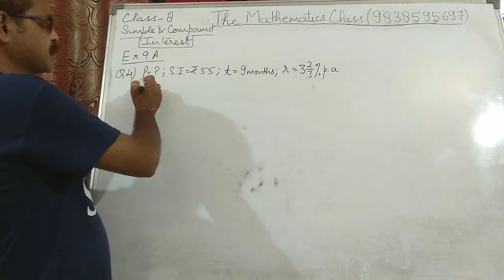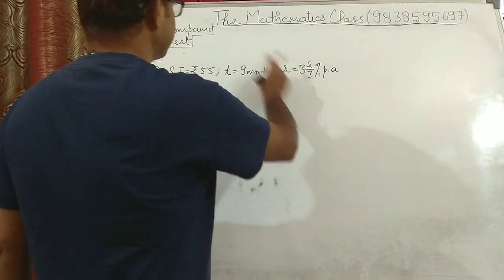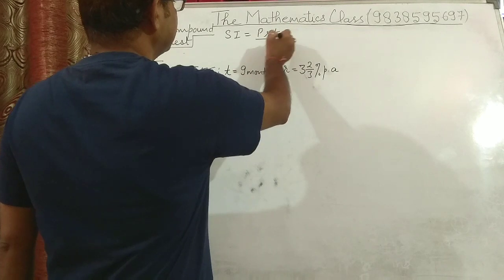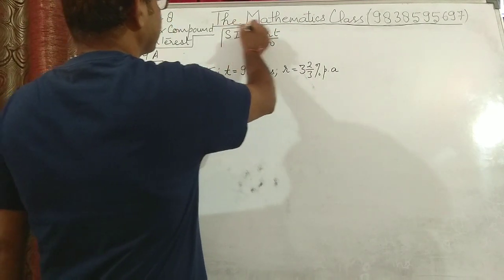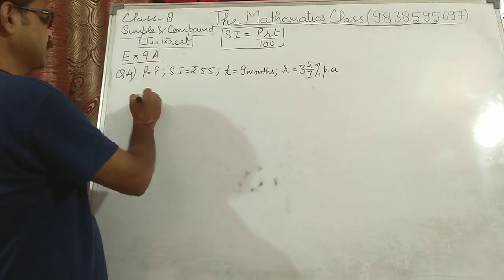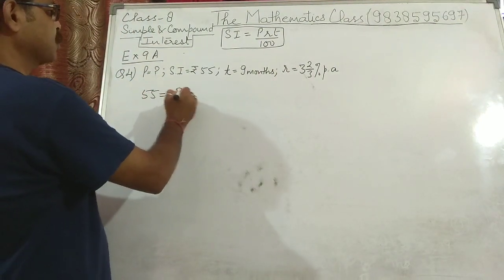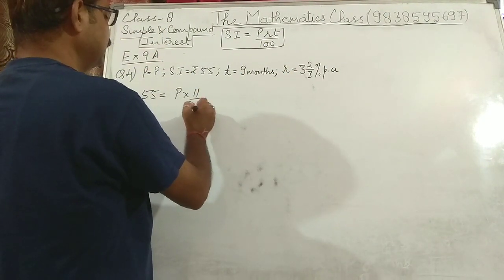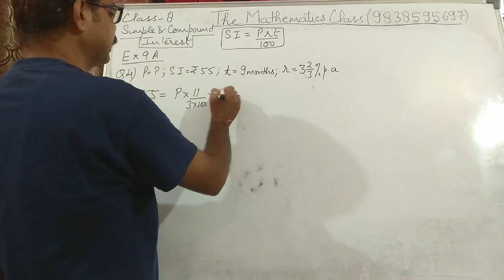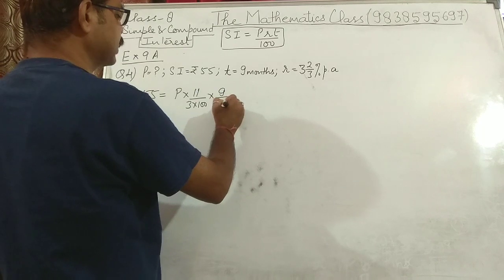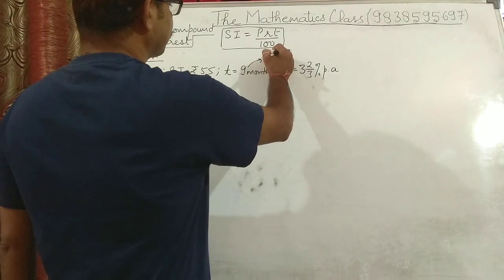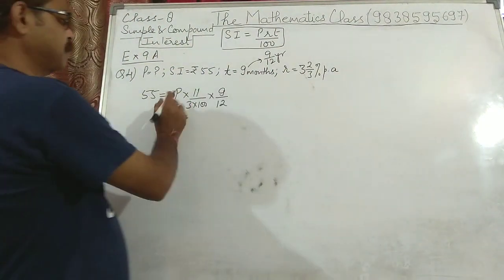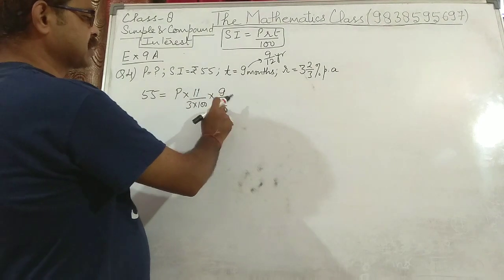Now you have to find the principal. Interest is given, time is given, rate is given. We know that simple interest is equal to PRT upon 100. This formula we are going to use. Simple interest is given 55. P we don't know. R is 3 3s are 9 plus 2 is 11, 11 upon 3 into 100. PR and T is 9 months. 9 months will be converted to years as we will divide by 12, because 1 year has 12 months, so it will become 9 upon 12 years. So I have written P principal, rate in percentage, time in years.